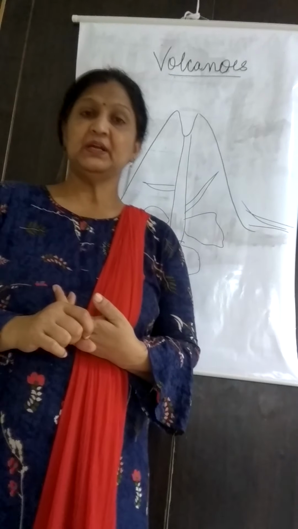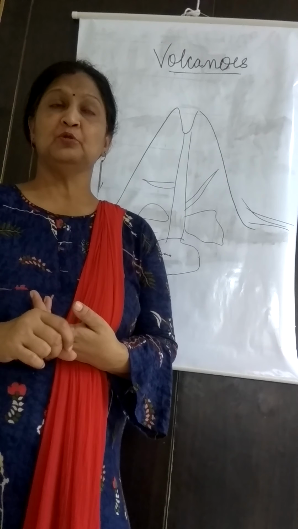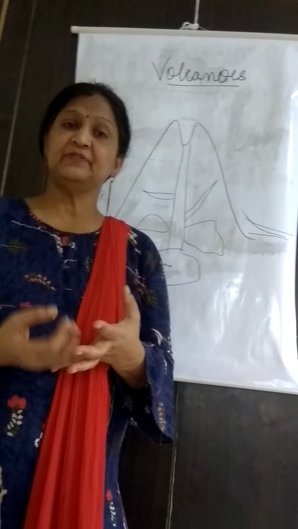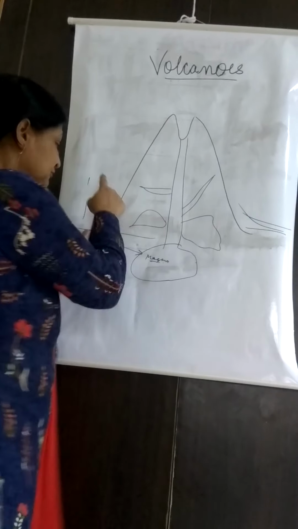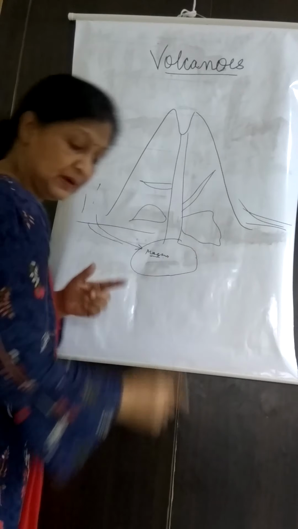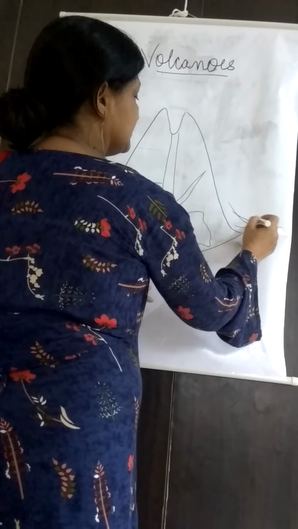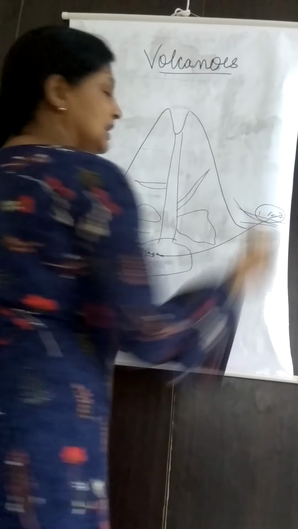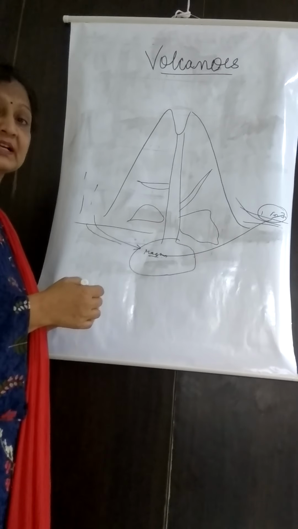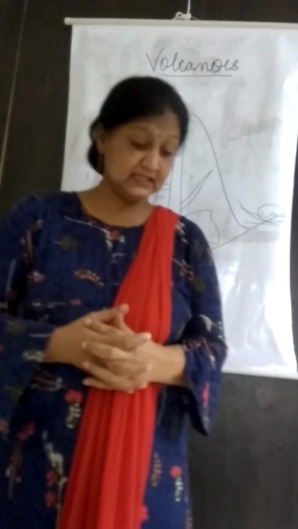The third one is hot springs and geysers. You may have seen hot springs in India also; in Himachal, at Manikaran, there is a Gurdwara where a lake is filled with hot water. Whenever rainwater comes in contact with the magma, the water gets heated, and when it flows out onto the earth's surface, a lake develops. Because the water came through the magma, the water of that lake is hot.